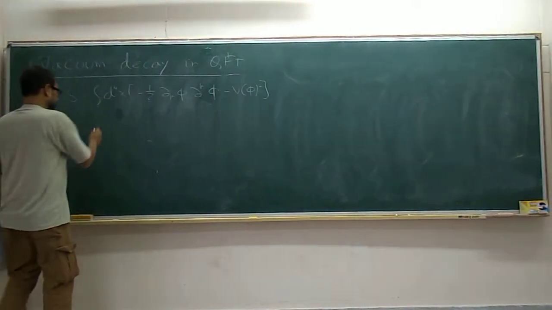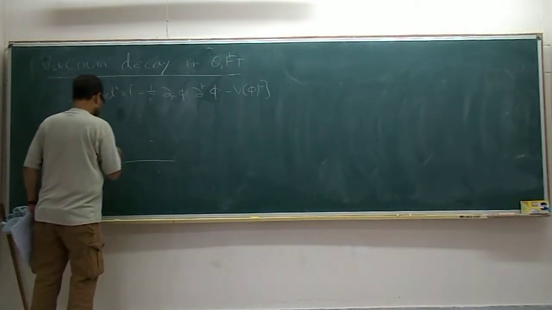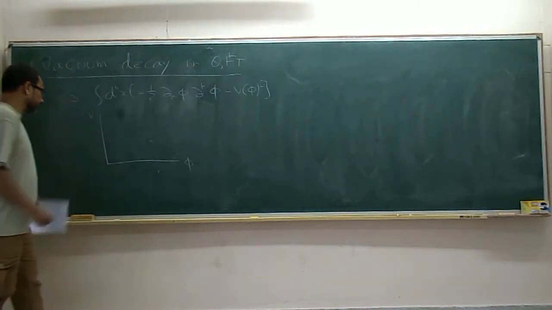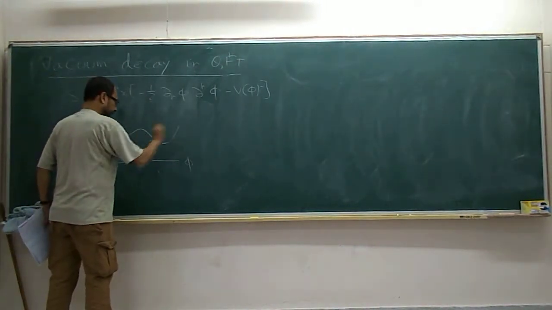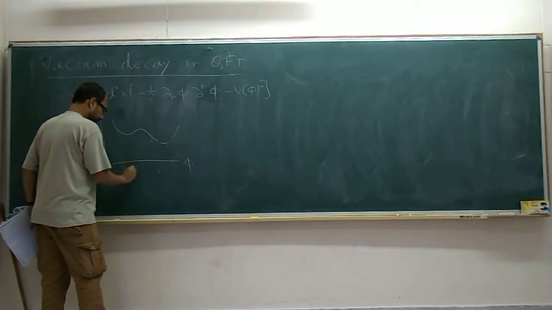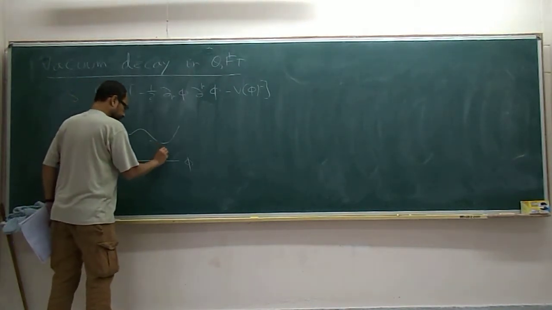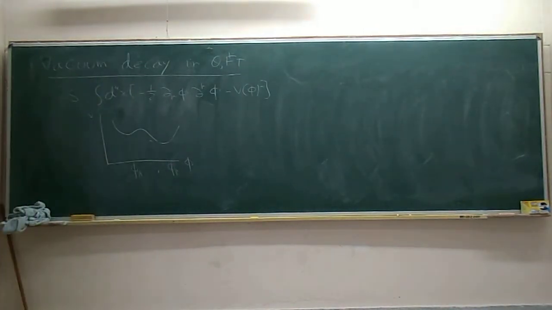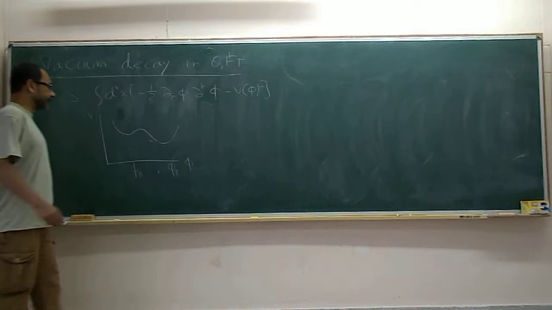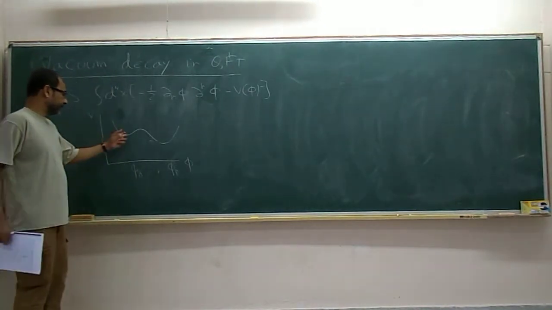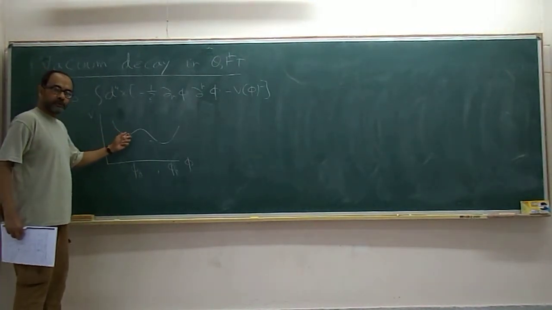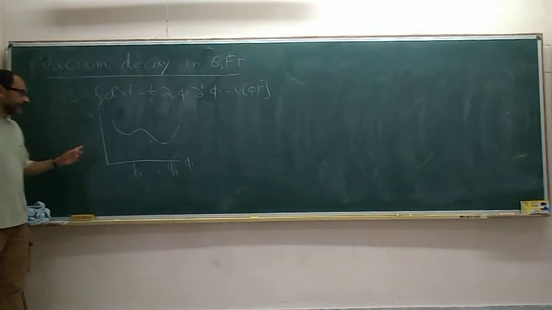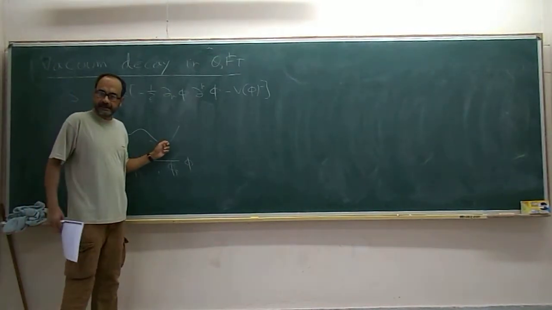And we took the potential to have two minima, one a local minimum, one a global minimum. This is what we called phi A, and this is what we called phi B. The question we are interested in addressing is, if we consider a false vacuum that you get by quantizing around this, what is the probability that it will decay into this vacuum over here?